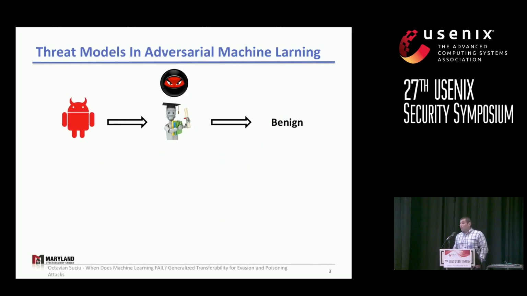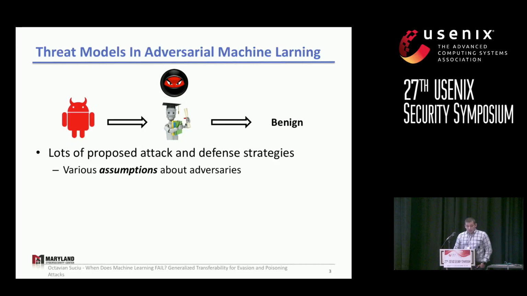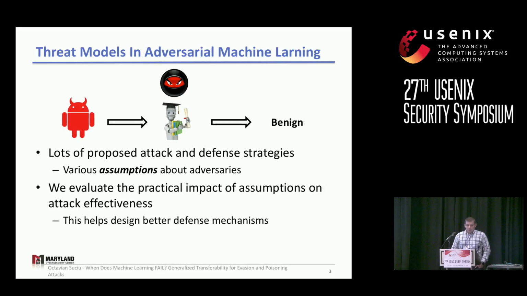Adversarial machine learning looks at situations where the attacker might want to subvert such a classifier. So for example, an attacker might want to misclassify a malicious Android app as benign through the malware detector. So the literature looked at lots of attacks and defenses and all make various assumptions about the capabilities of the attacker. And in this paper, we want to evaluate what is the practical impact of assumptions on the success rate of such attacks. And by doing so, we might be able to have some interesting design decisions for future defenses.